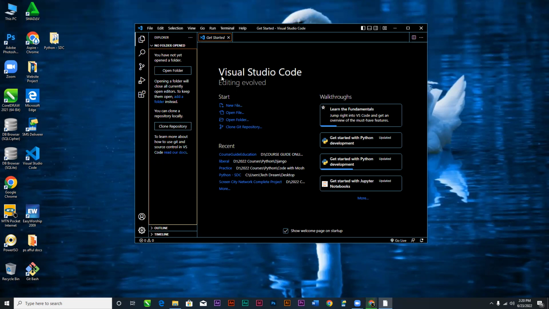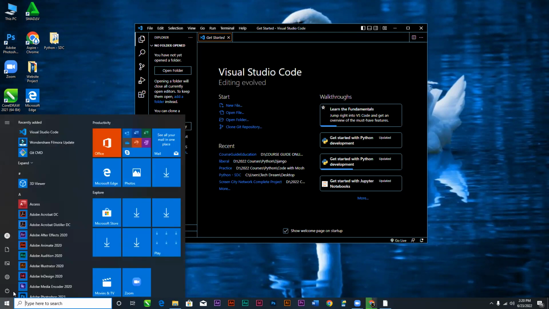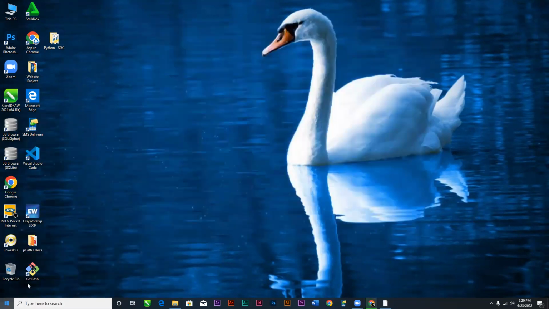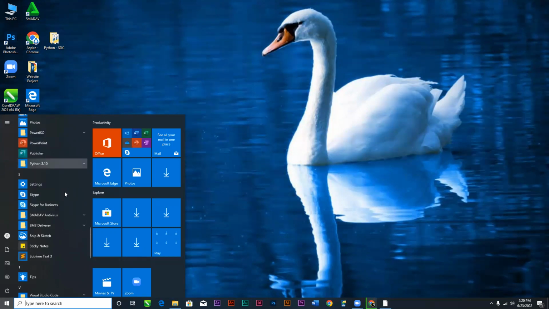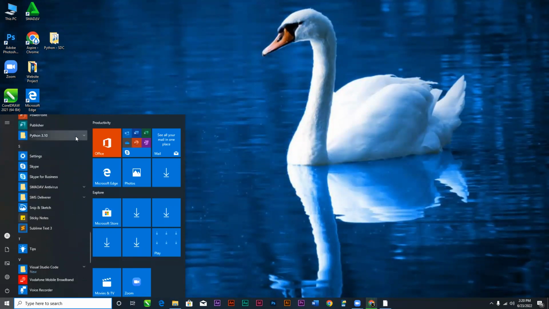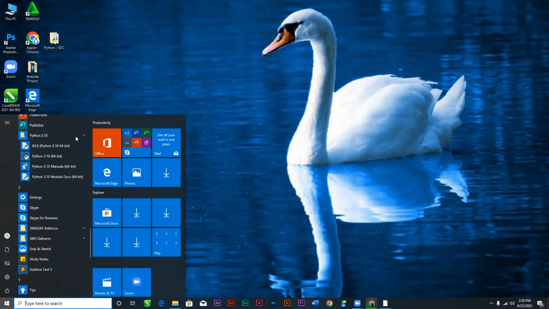Okay, so the extension, you see that the Python software is a different software on its own. Now, let me tell you, once you install the Python software, you have a text editor attached to it, but that is not effective. I wouldn't say it's not effective, I just wouldn't like to use that one. So even if you don't install Visual Studio Code, there is a text editor that is attached to Python that you can use, but I don't want to use it. That's why I'm recommending Visual Studio Code.